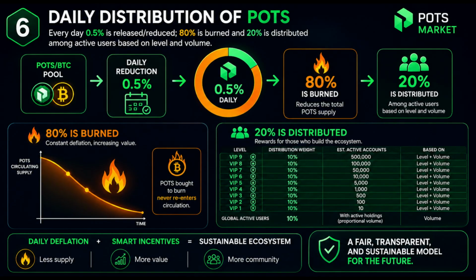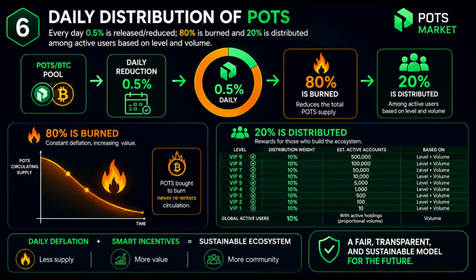This slide explains how the daily distribution of POTS works. The system applies a daily reduction of 0.5% to the POTS/BTC fund. From that reduction, one part is used to create deflationary pressure. 80% is burned, meaning it leaves circulation and does not return to the market. The other 20% is distributed among active users, taking into account their VIP level and participation volume.